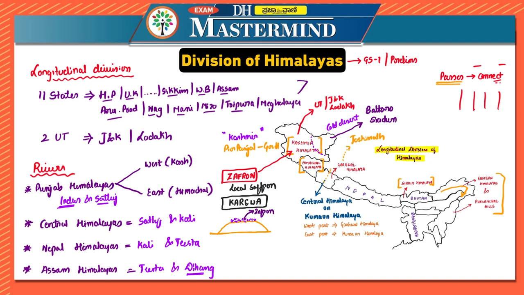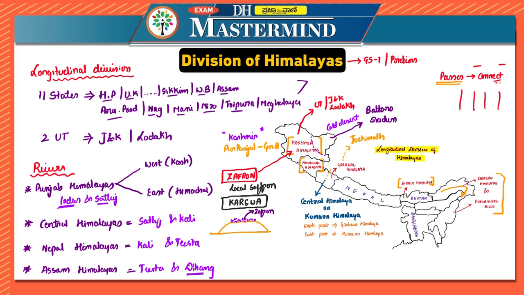Baltoro and Siachen Glacier. Now, when it comes to different passes, you can see there is Zojila. Zojila connects Kashmir with Ladakh region, so it acts as a link between Kashmir and Ladakh. Banihal Pass connects Banihal Valley with Kashmir. Pir Panjal Pass connects Kashmir with Kiteshwar and Paddar regions.